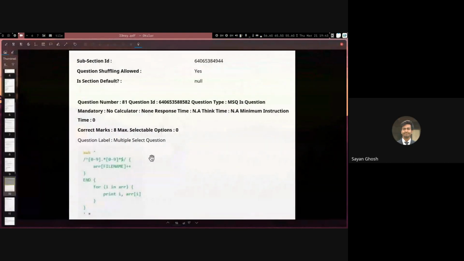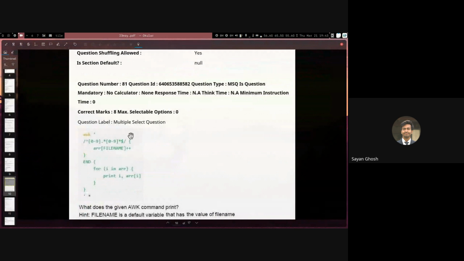Okay, so let's move on. So here we have an awk question. Here we are searching for a pattern which starts with, so caret means starts with, 0 to 9 means a digit, dot star means any character any number of times, and then 0 to 9 star means a digit any number of times but also 0. So star means 0 or more, so it might be absent also.